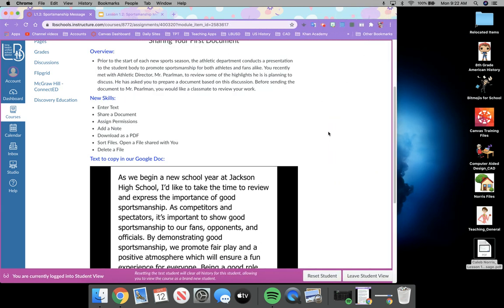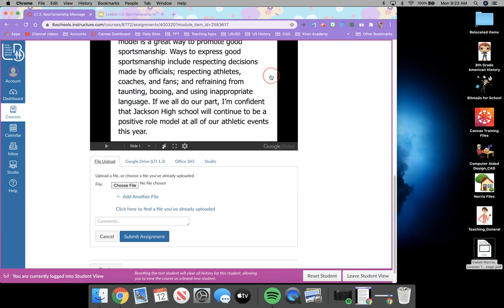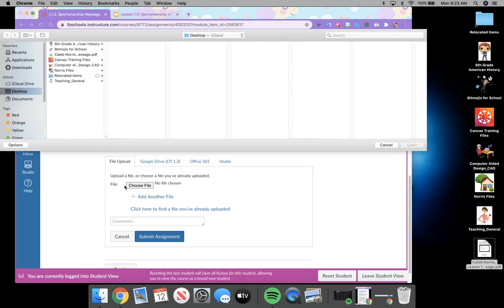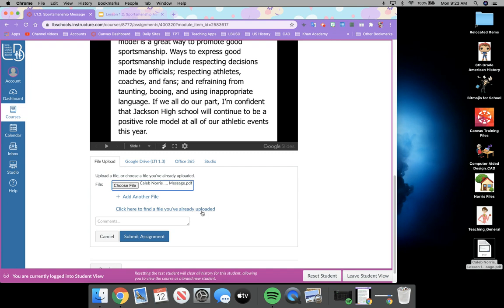And now I'm going to submit my work. Above this tutorial, this assignment, you should see the Submit Assignment button. So I'm going to go ahead and click Submit. And it says Choose File. So I'm going to choose a file. I'm going to choose that PDF. And I'm going to submit the assignment.